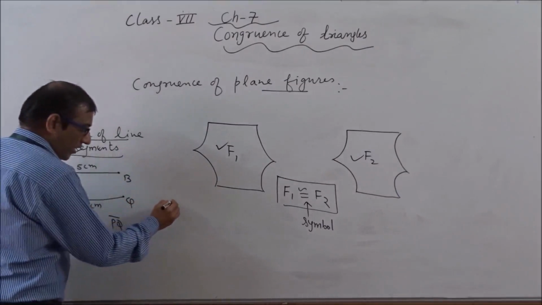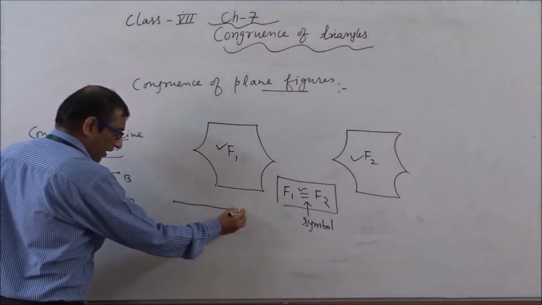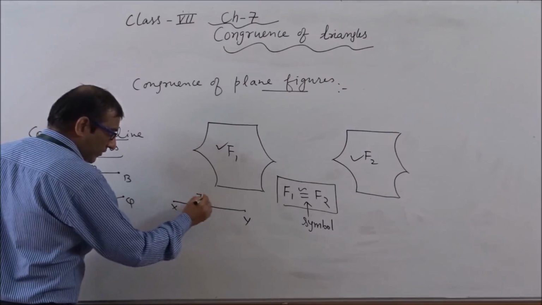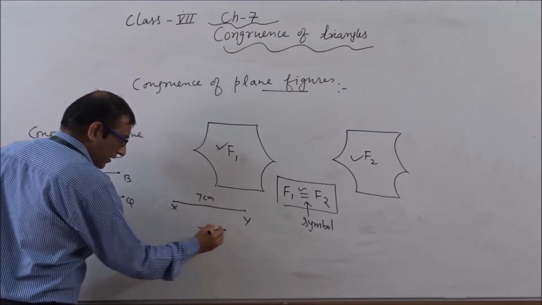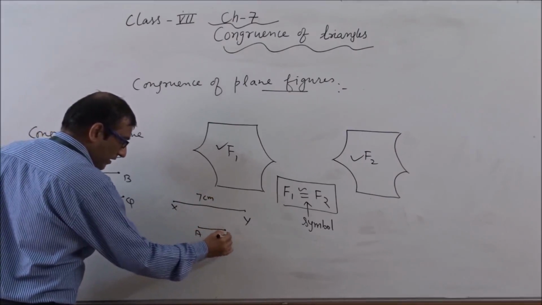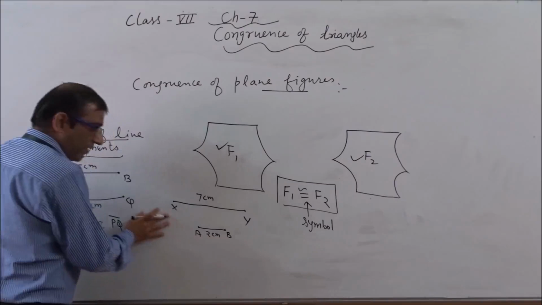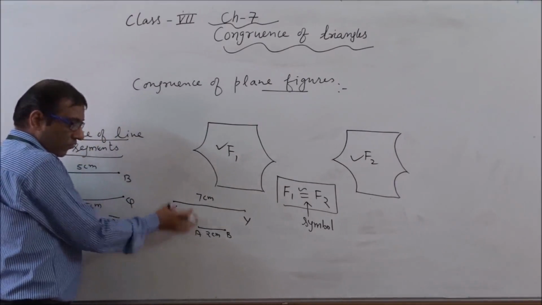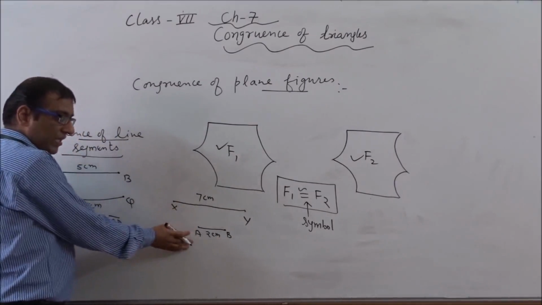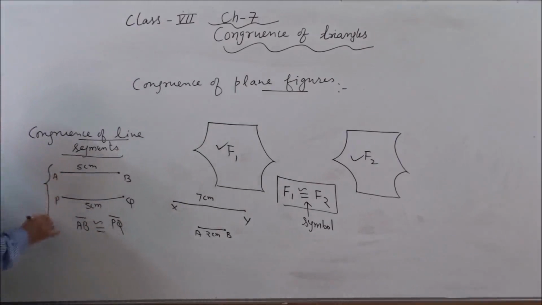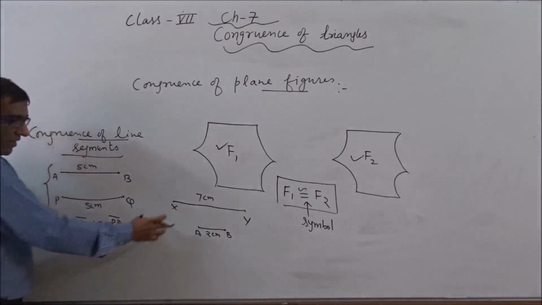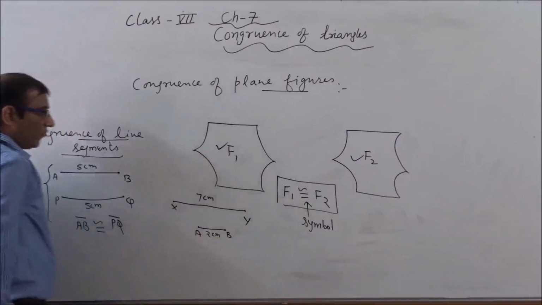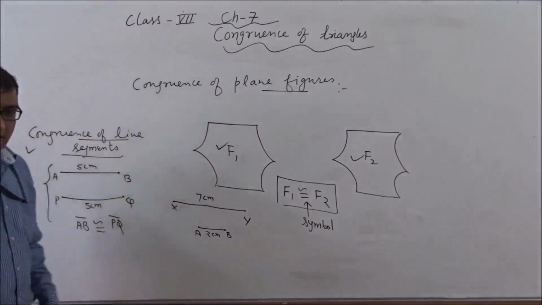At the same time, if I take another line segment XY, whose measurement is 7 cm, and this is AB, which is 2 cm, then we cannot say line segment XY is equal to line segment AB because their measurements or lengths are different. So in the first example both are congruent, but here XY is not congruent to line segment AB. This is the concept of congruence of line segments.